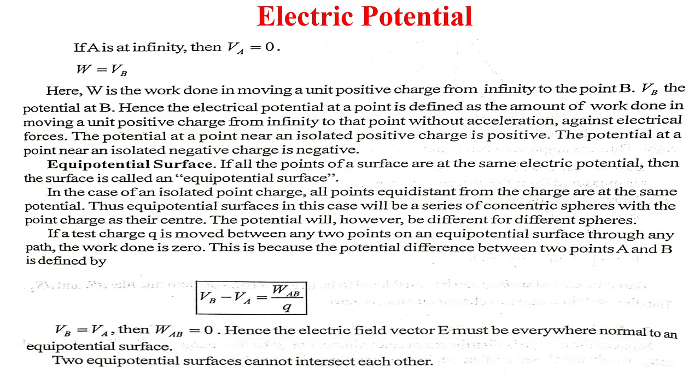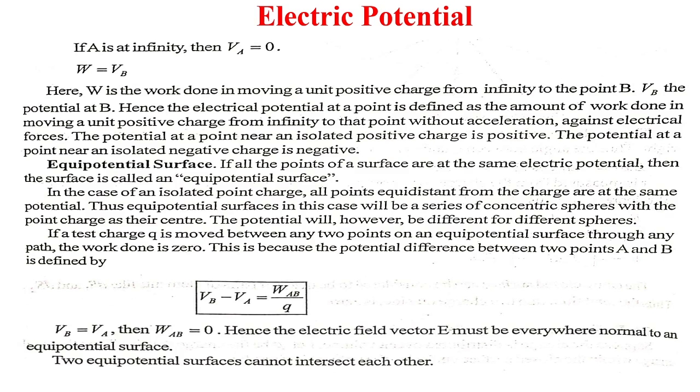Now, equipotential surface. If all the points of a surface are at the same electric potential, then the surface is called an equipotential surface. In the case of an isolated point charge, all points equidistant from the charge are at the same potential.